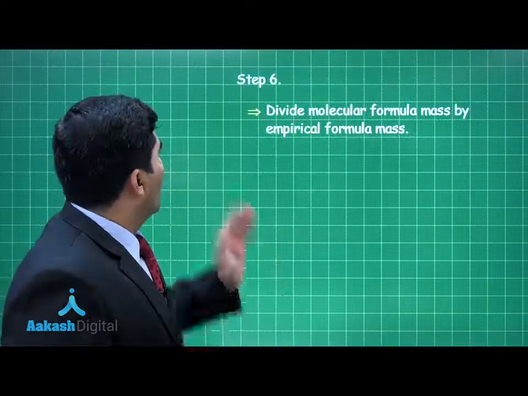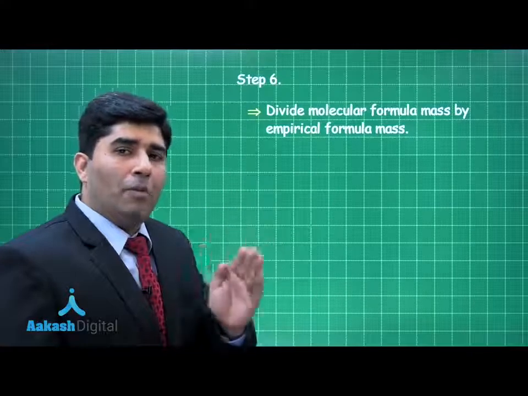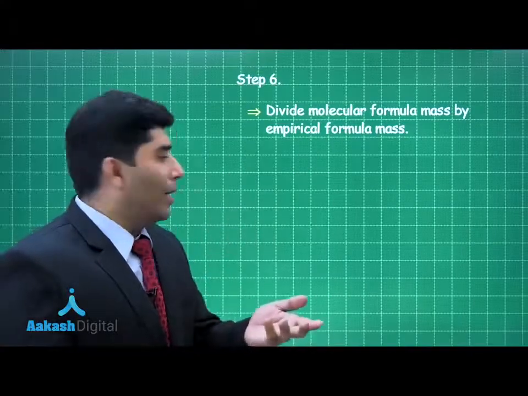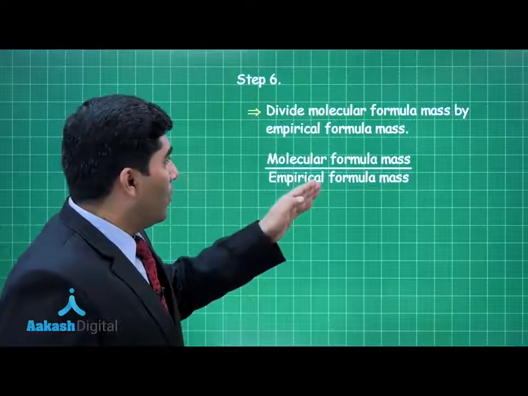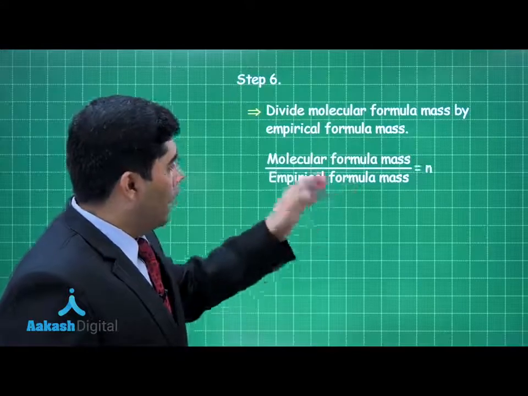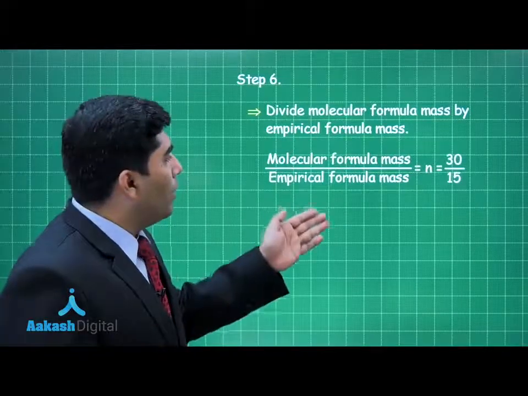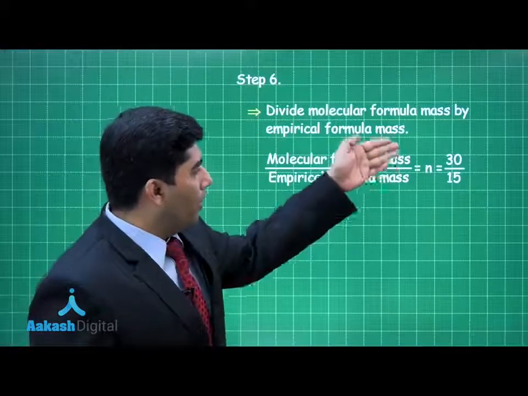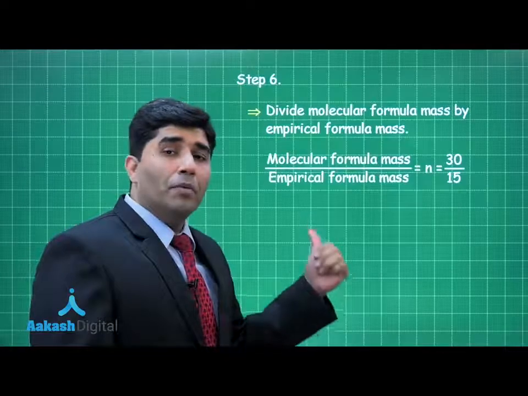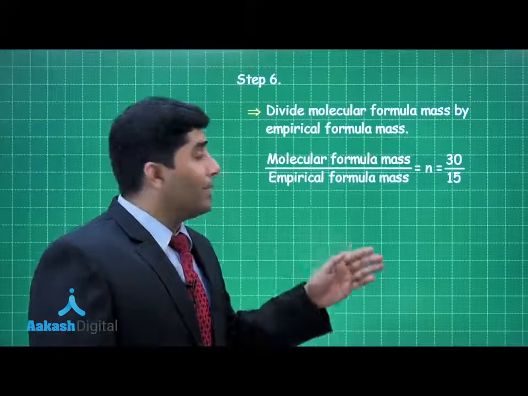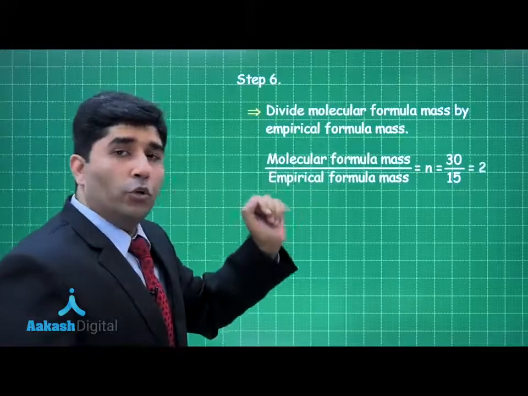Step number 6, we have to divide the molecular formula mass by the empirical formula mass. Therefore, molecular formula mass divided by empirical formula mass will be equal to N. N is the ratio, right? So N will be 30, the molecular formula mass given in the question, divided by 15, which we just found as the empirical formula mass. So the ratio is equal to 2.